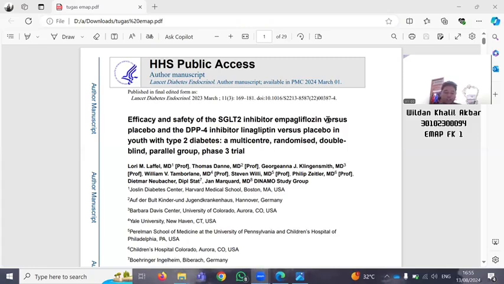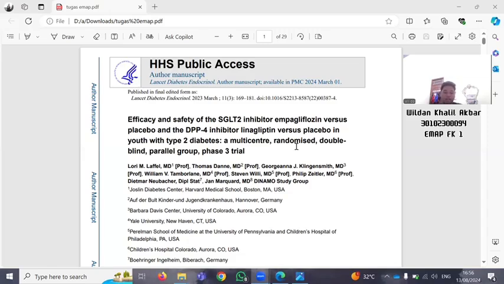Today, I'm going to read an RCT article entitled Efficacy and Safety of the SGLT2 inhibitor empagliflozin versus placebo and the DPP4 inhibitor linagliptin versus placebo in youth with type 2 diabetes, a multicenter randomized double-blind parallel group phase 3 trial, using the CONSORT checklist 2010. CONSORT stands for Consolidated Standards of Reporting Trials. It provides guidance and recommendations for reporting all randomized controlled trials.